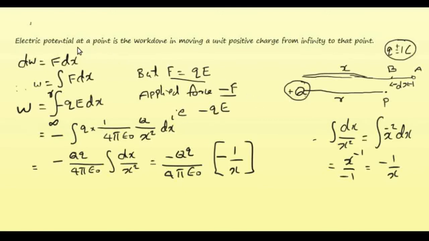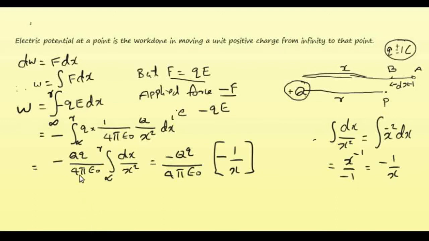Then by definition it is the work done to bring the charge to a point P, right? So with respect to the charge q, finally the charge is at a distance r. So the final point of integration, or the upper limit of the integration, is small r. By putting these limits for integration, we can find the work done to bring the charge from infinity to the point r, or to the distance r.